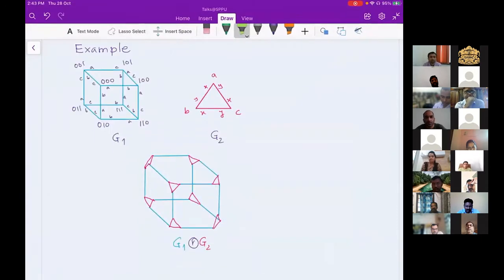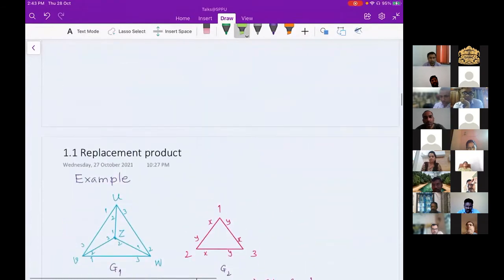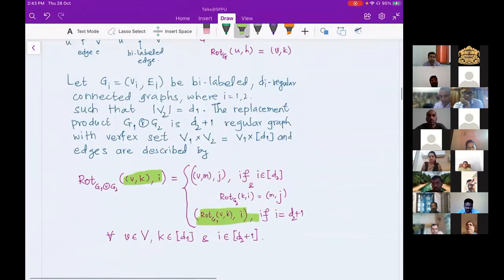So here also you can select that. In the definition, if you see, we are saying that the degree of the resultant is 1 more than the degree of the second graph, and we are not talking about the degree of the first graph. What we want for the degree of the first graph is that it should be the same as the number of vertices in the second graph.